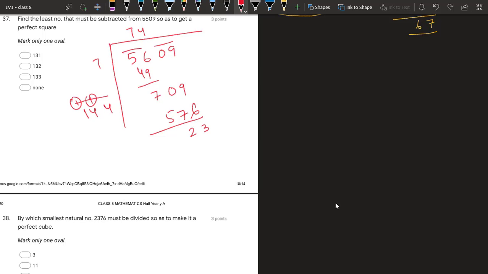And it is giving, something is wrong. Okay, 9 minus 6 is 3. This is 10 minus 7, 3. Sorry. So the number that should be subtracted is 133. This is the answer.